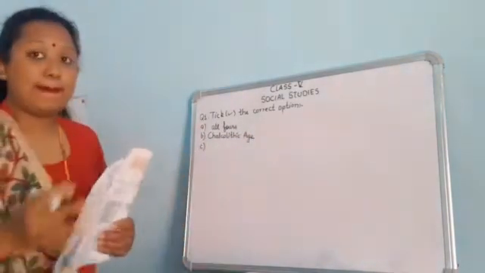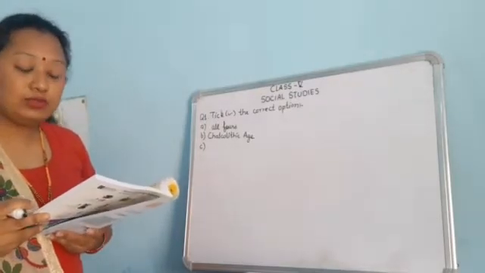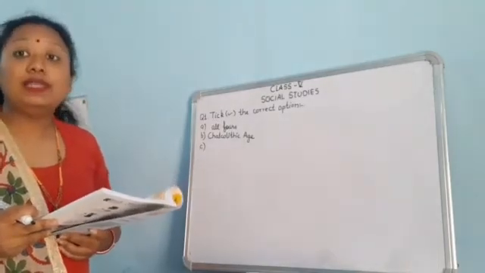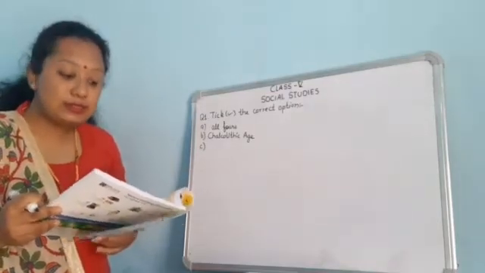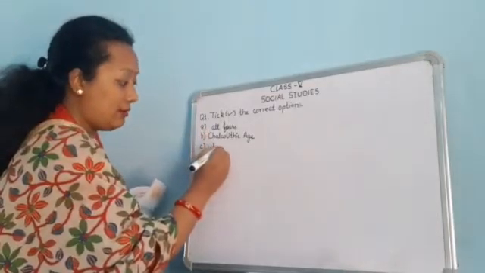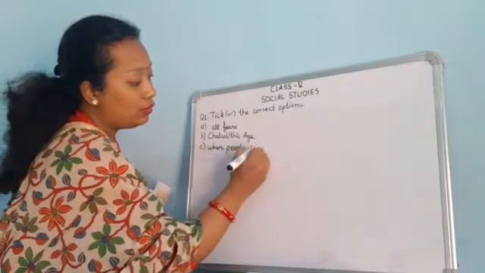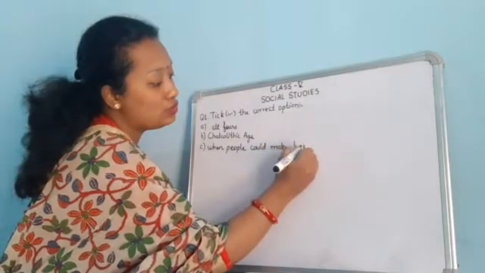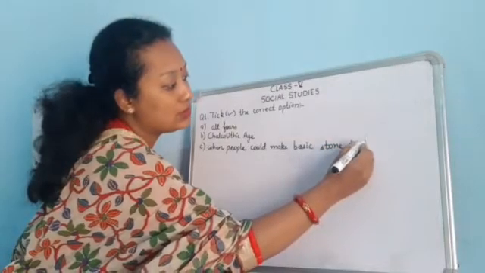Number C is the Stone Age began. Number 1, when people could stand erect, when people could make basic stone tools, when people could light fire, and when people started making cave paintings. So the answer is when people could make basic stone tools. Basic stone tools.